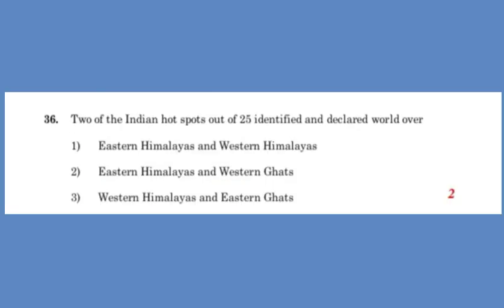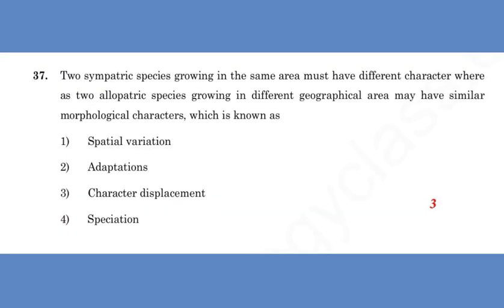Then next question, two of the Indian hotspots out of 25 identified and declared world over. Two hotspots, that is Eastern Himalaya and Western Ghats. So option second is the answer of this question.